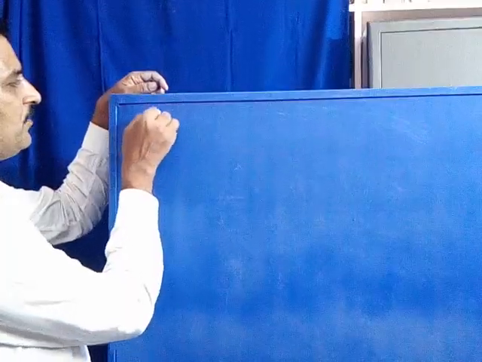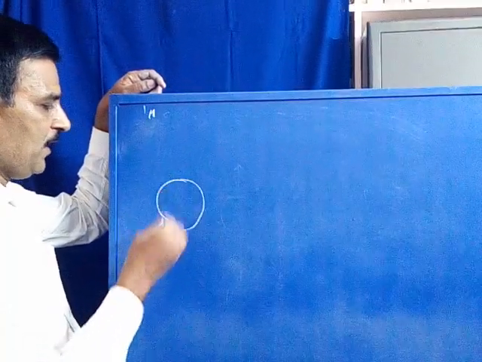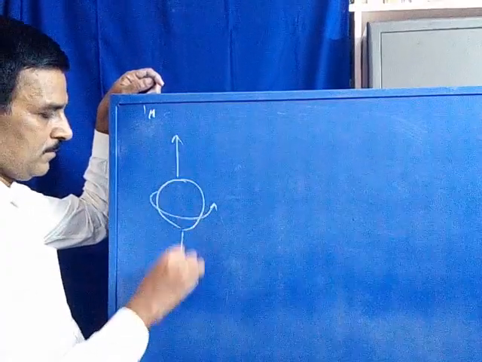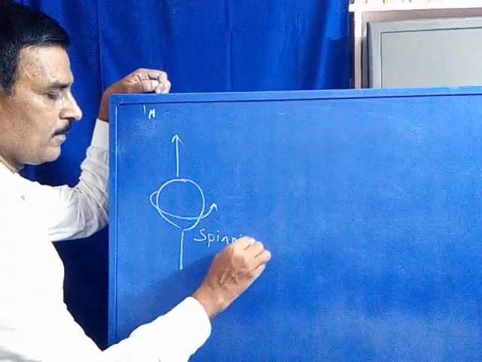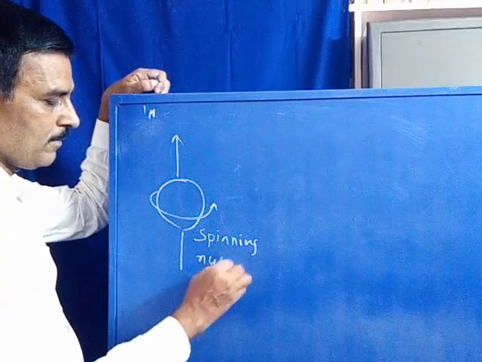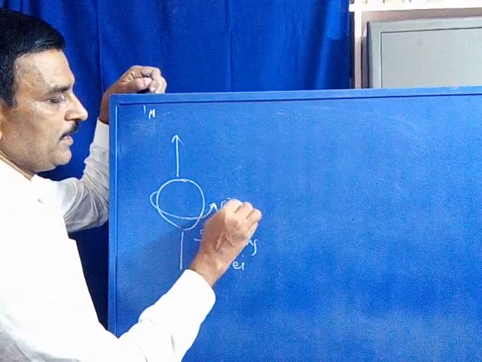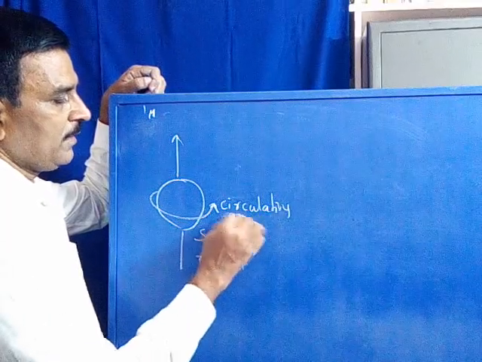Say we are studying a nuclei of proton. Say this is a spinning nuclei, with a circulating electron cloud.